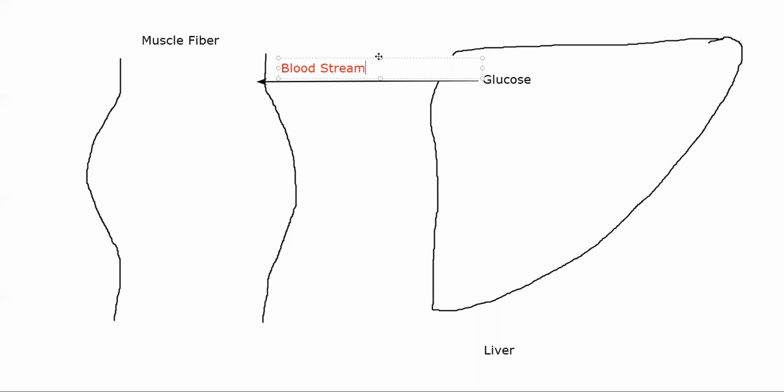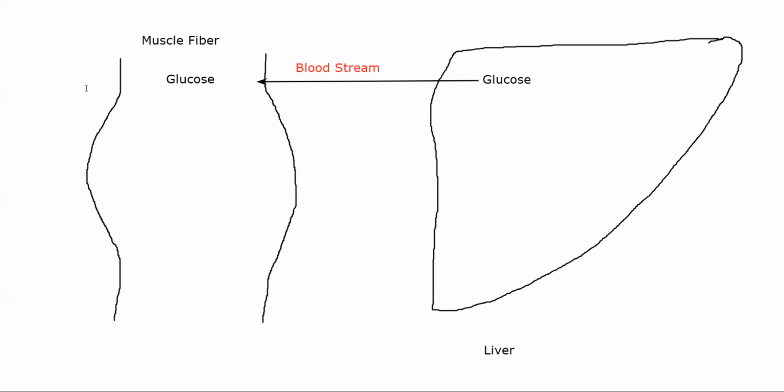All right, glucose goes all the way up to your muscle, and you have glucose molecule here. All right, so you have basically transferred glucose from your liver to your muscle.